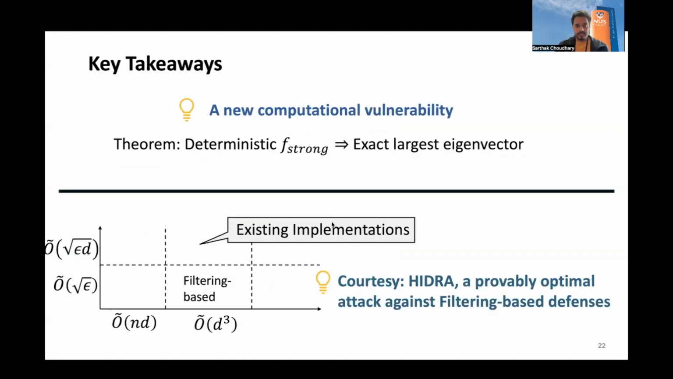So these are the key takeaways. We have two contributions. The first one is that we uncover a new computational vulnerability for deterministic strong robust aggregators. And two, we design Hydra, an attack to exploit the vulnerability in filtering-based aggregators whose existing implementations actually provide dimension dependent bias.